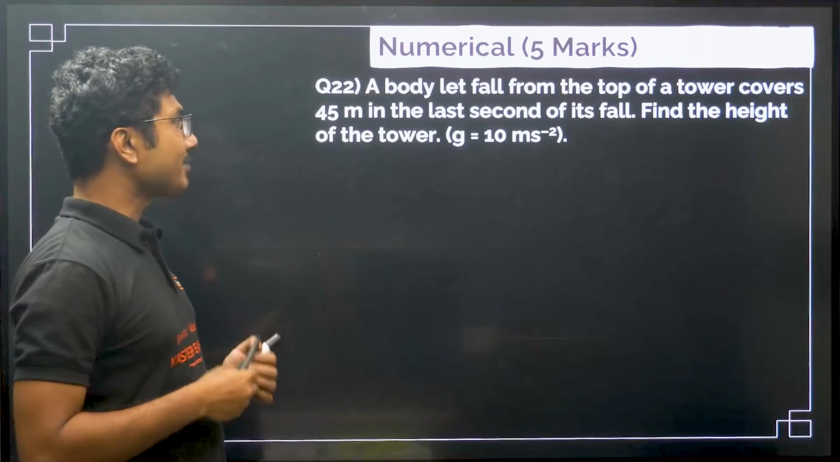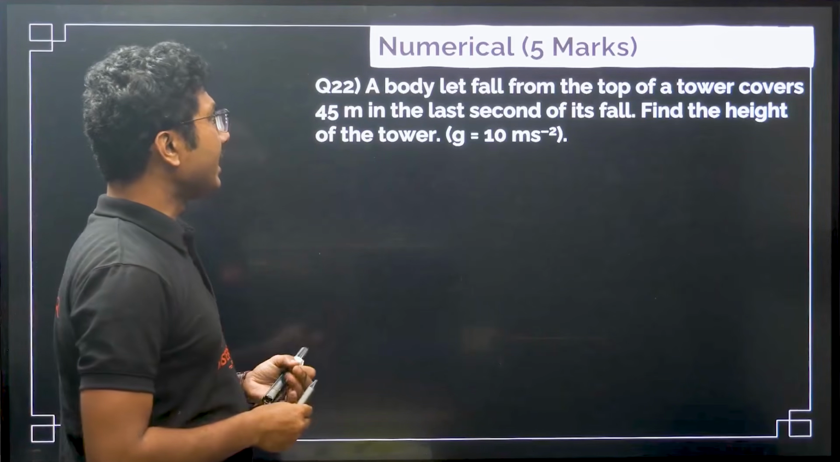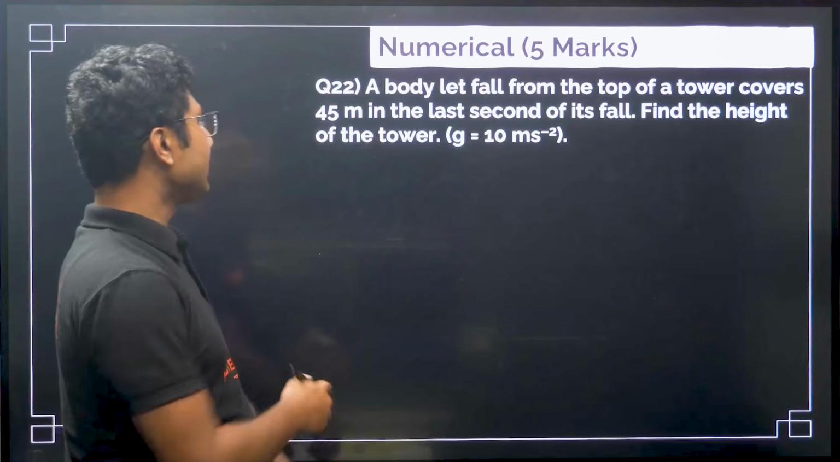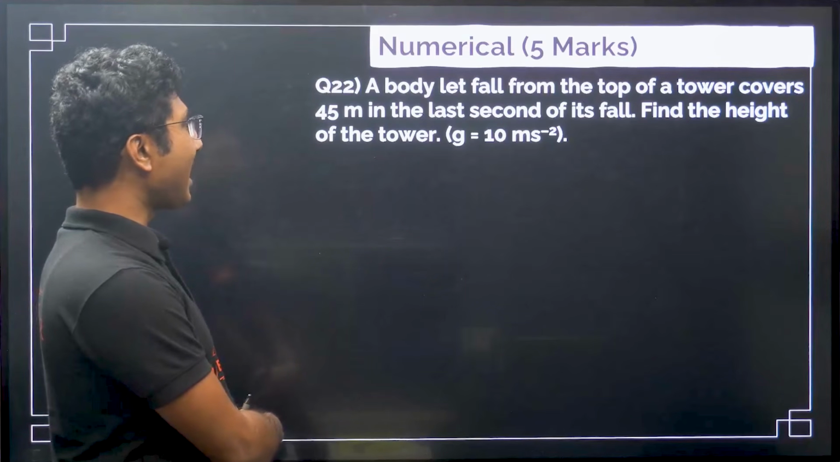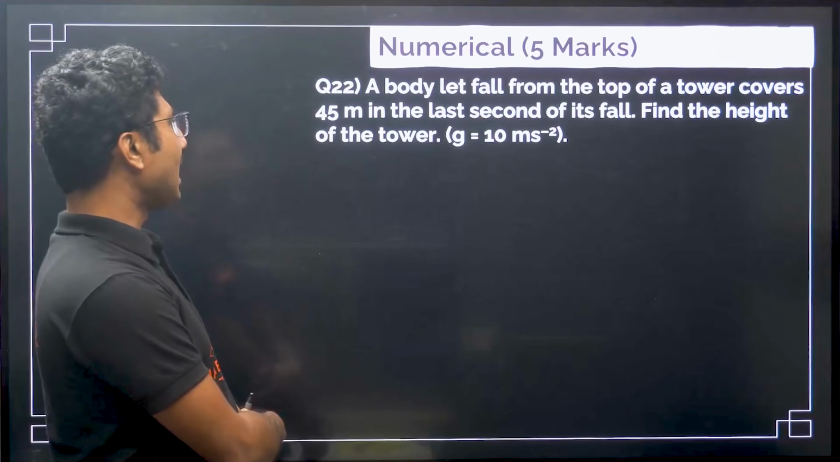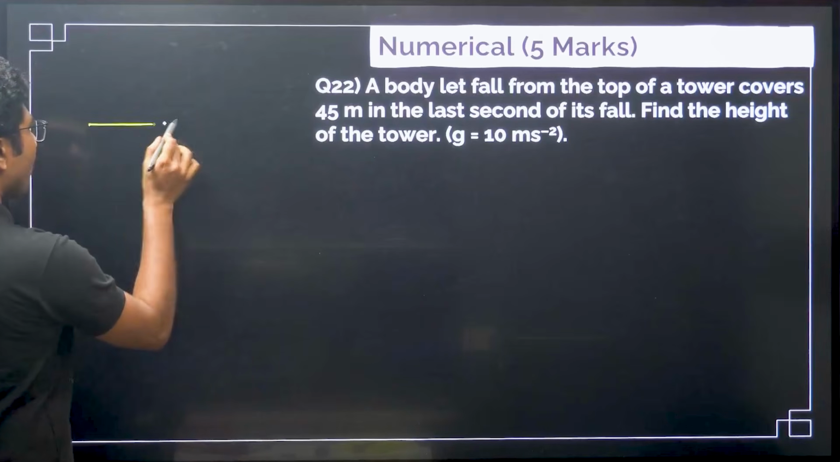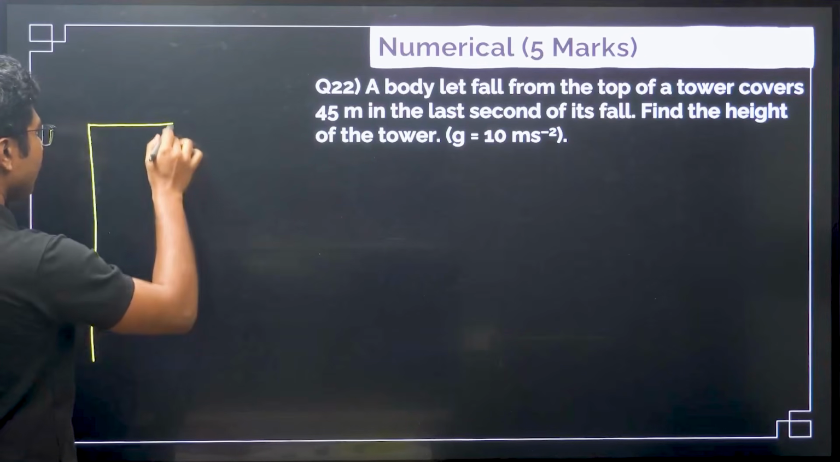Now, this is the last question from this chapter. A body let fall from the top of a tower covers 45 meter in the last second of its fall. Find the height of the tower. Another important question. This kind of question is also common. Now, here the question is slightly different.